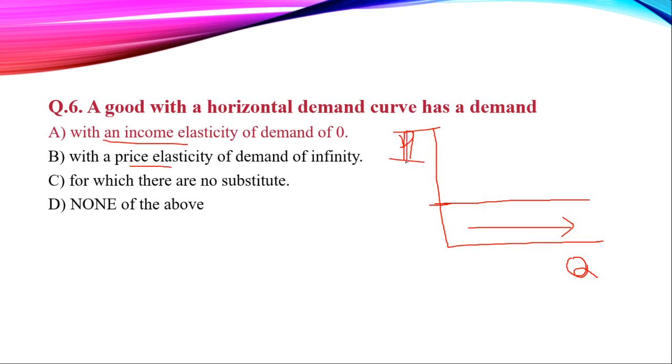First we will check the income factor. If our income is constant but quantity demanded is increasing, then there will be zero elasticity of demand for income, zero income elasticity of demand. They both run independently; they don't depend on each other.